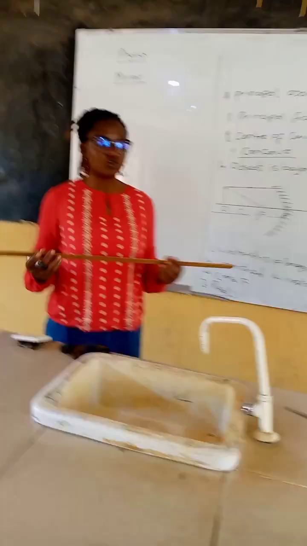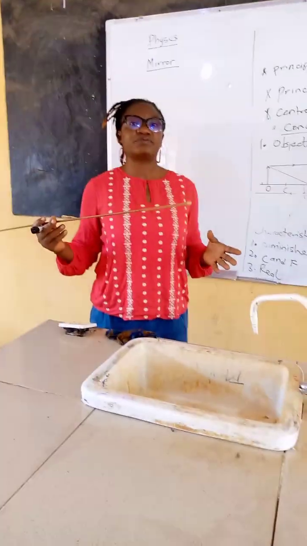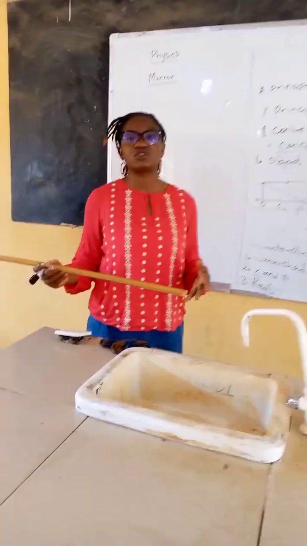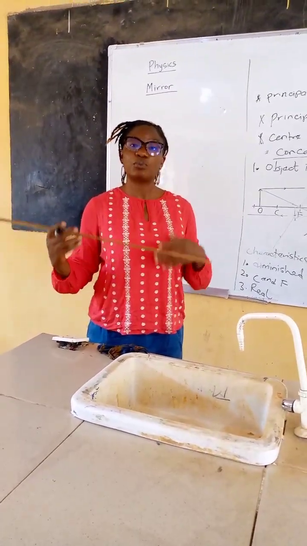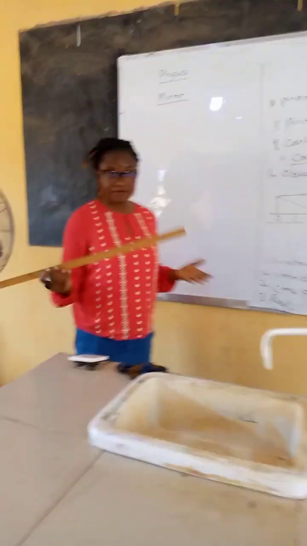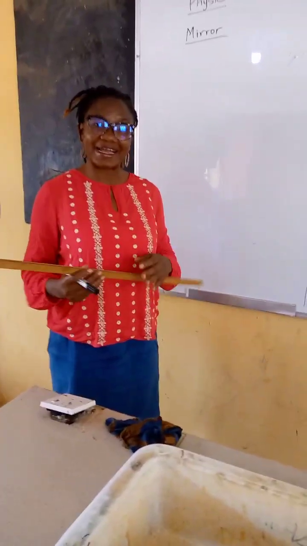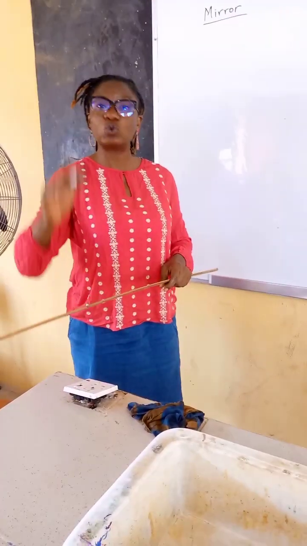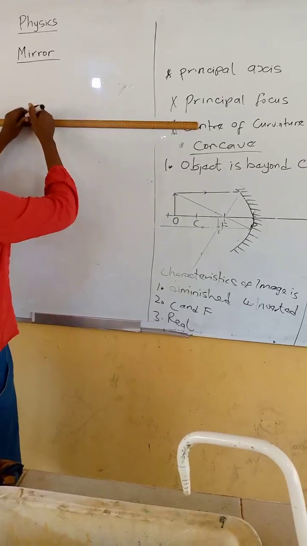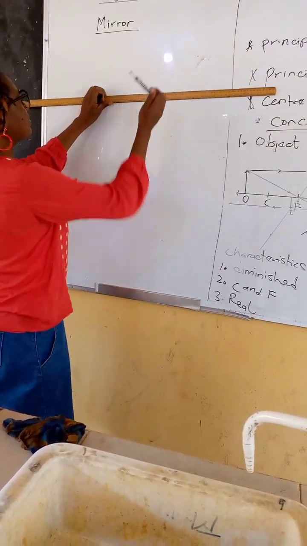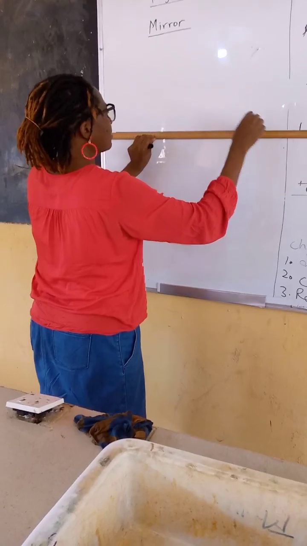Okay, the last one we will consider today, we put the object between F and P. That means the object will be between the principal focus and the pole. Like I talked before, we first draw the principal axis. That's the straight line. Then we'll share the line equally. So let me first draw my principal axis. See my principal axis here.